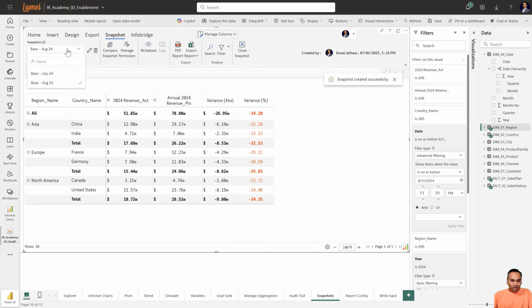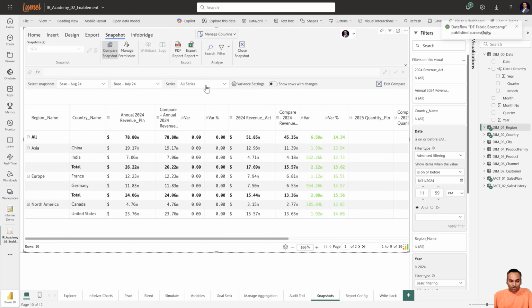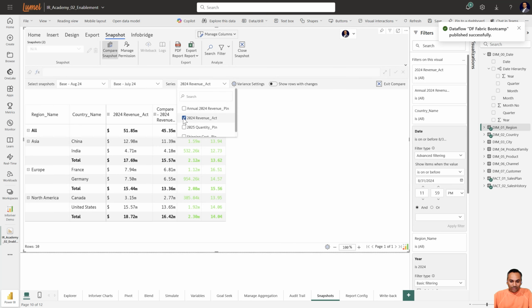Now, if I have to compare my August with my July, I use the compare snapshot option. I select August, compare it with July, and I have an option to select the measure that I have to compare. So I will choose 2024 revenue actuals.